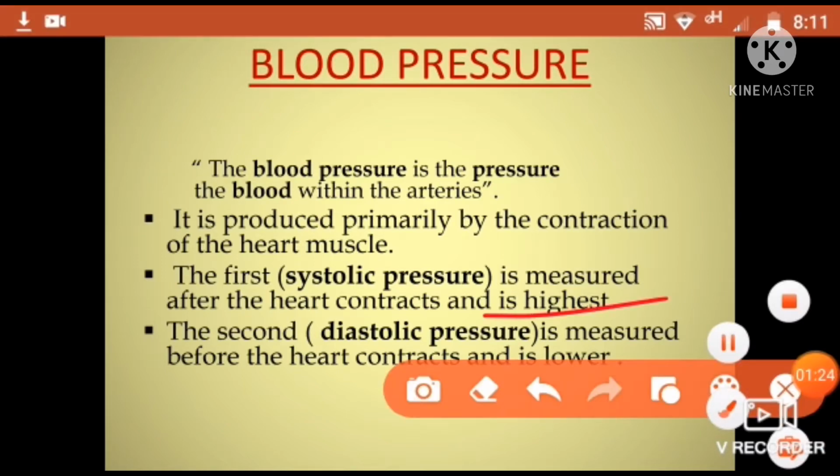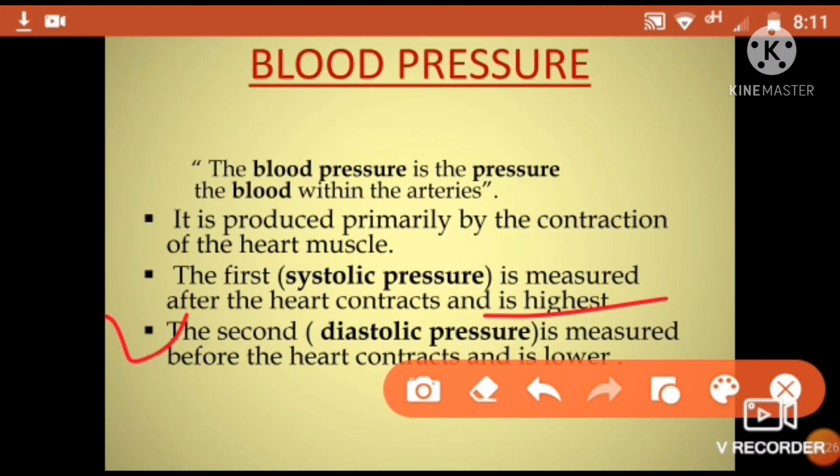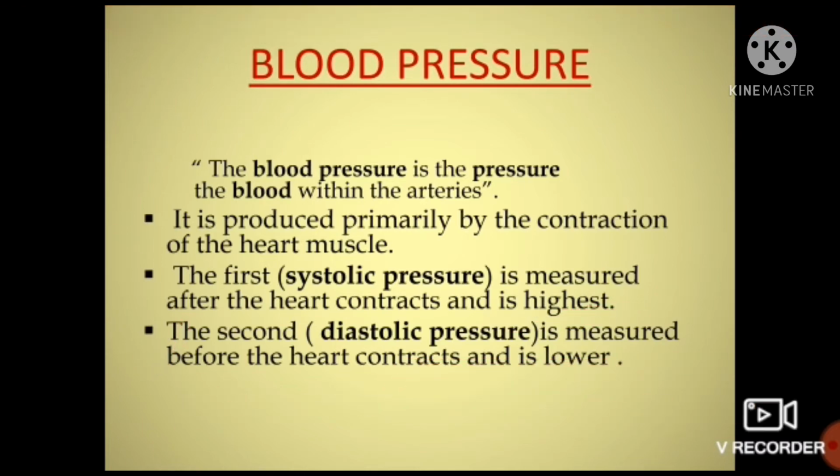Okay, so what is diastolic? The second is diastolic blood pressure. It is the measure before the heart contracts, meaning when the heart relaxes. As the heart relaxes after contraction, the blood pressure that remains in the arteries after contraction is termed diastolic blood pressure.